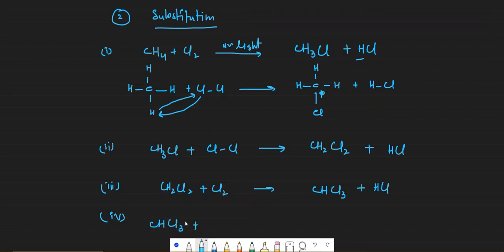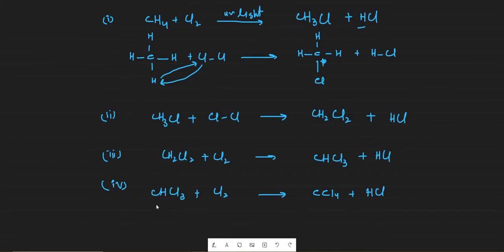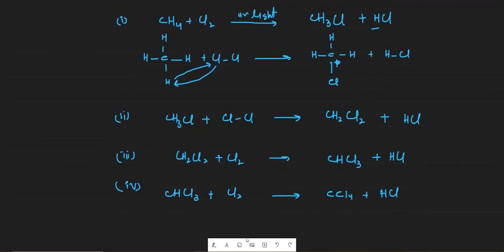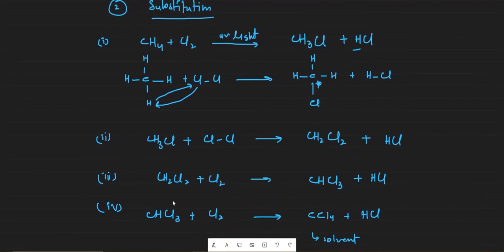In the fourth reaction, CHCl3 will again react with chlorine. Again, chlorine will substitute hydrogen, so that will result in removal of one hydrogen and addition of one chlorine, which will result in CCl4. This reaction will end here because there is no more hydrogen to substitute. This reaction is called substitution reaction. This particular compound is called carbon tetrachloride. It is used as a solvent.